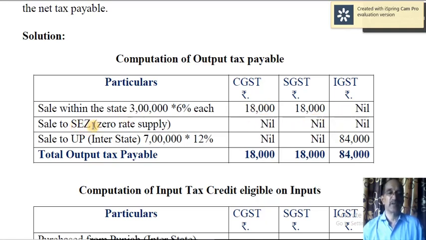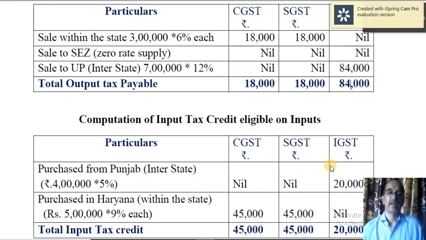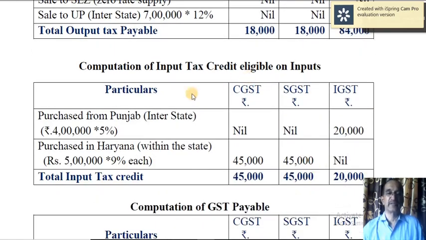Sale to special economic zone, I already told it is zero rated supply, so no tax amount here. Then sale to UP, that is interstate supply or sale. So here only IGST is applicable, therefore 12% of 7 lakh is 84,000. So 18,000, 18,000 and 84,000. The computation of input tax credit.